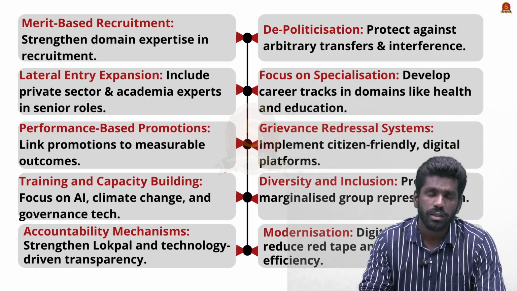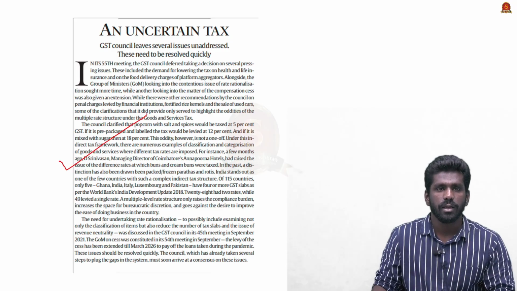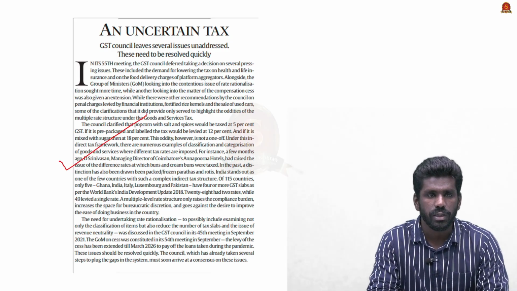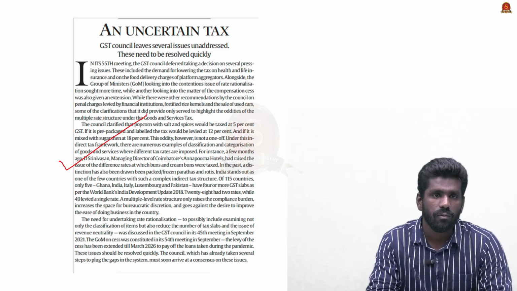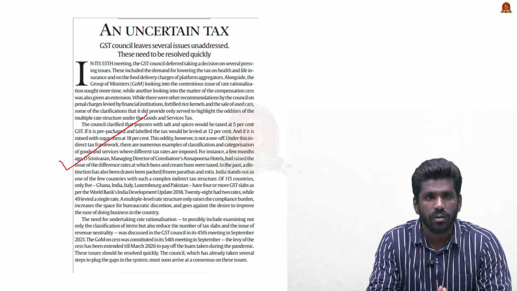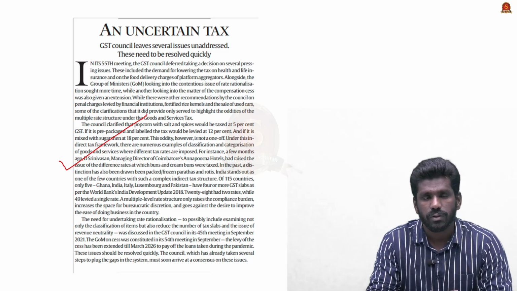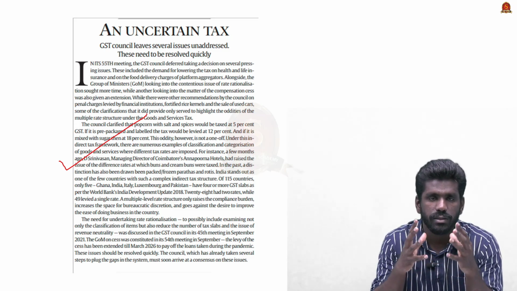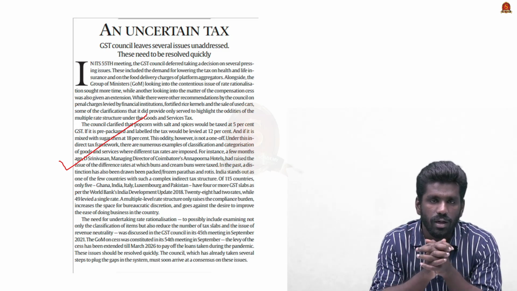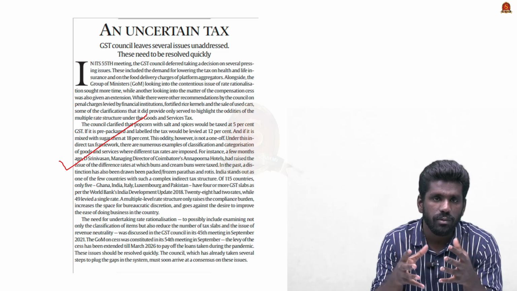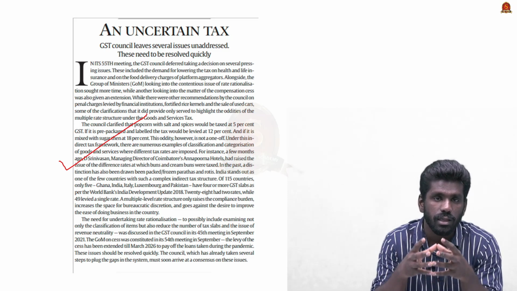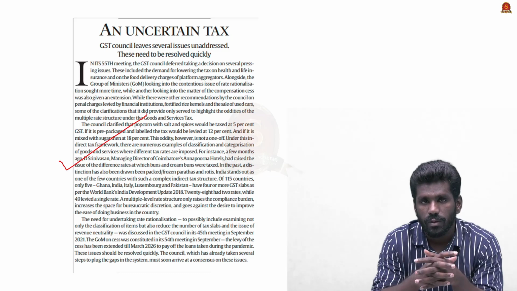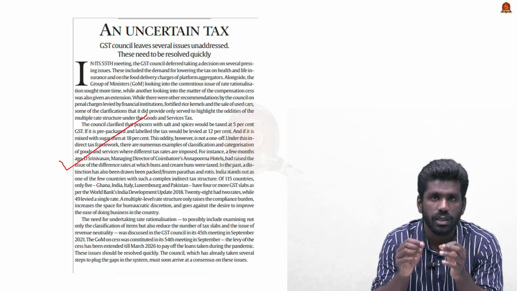Let us move on to the next newspaper analysis. Now look at this article. It is talking about the issues in the GST system and the reforms that can be done to improve GST performance. We are going to discuss direct tax, indirect tax, the basics of the tax system, the achievements of the GST system, and the issues and challenges regarding GST performance. So this is what we are going to discuss in this news article discussion.